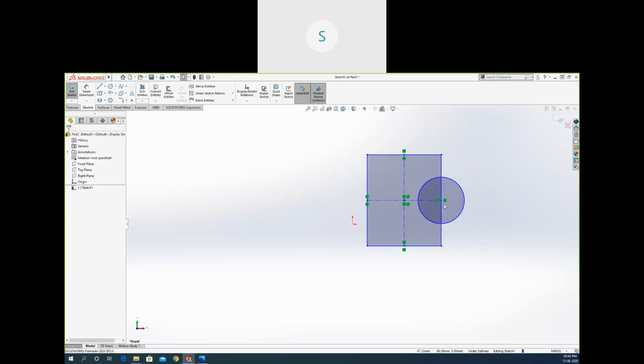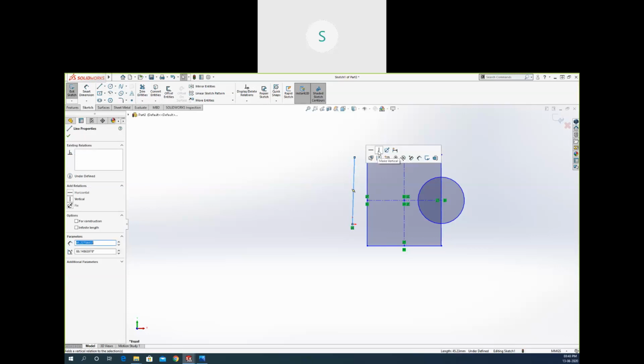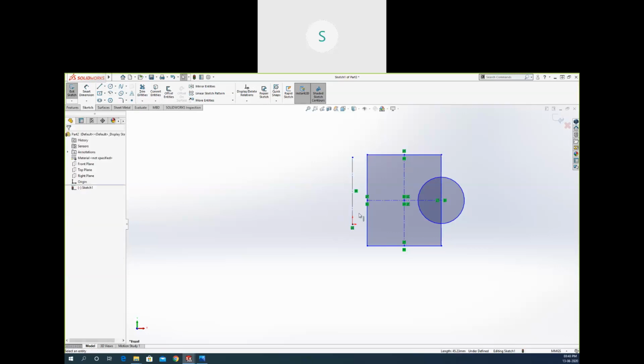Like that. I can use multiple loops also. SolidWorks takes everything into consideration. Create a line for the center.